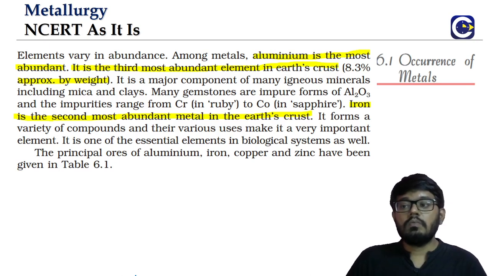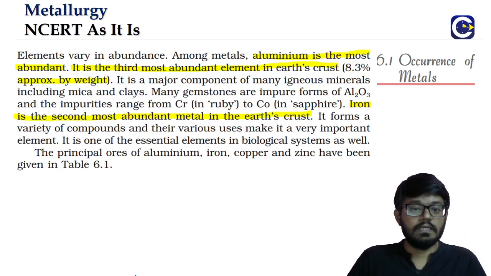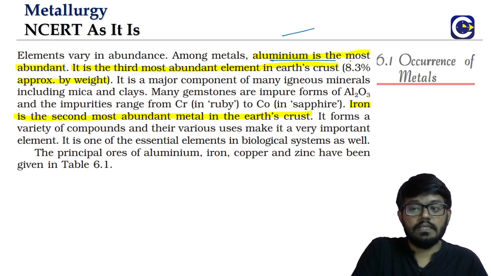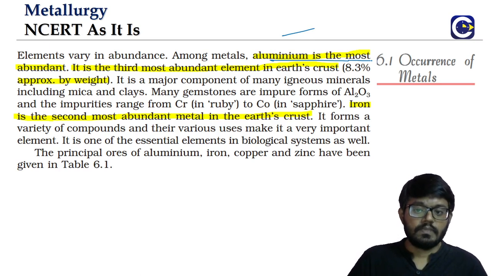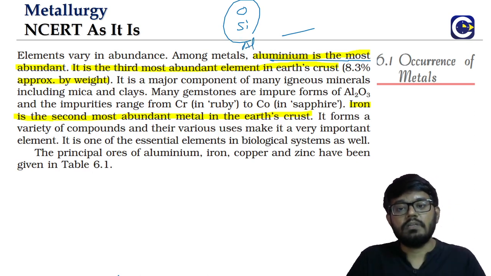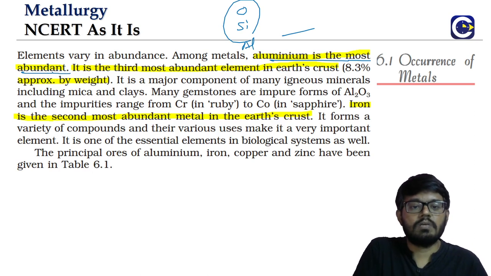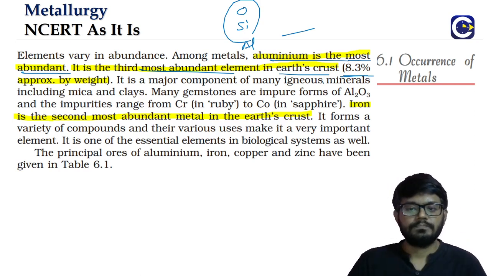Now, talking about the occurrence, we're talking about the availability of these metals in the Earth's crust. Aluminium is the third most abundant element in the Earth's crust. First is oxygen, then silicon. Aluminium comes third, but it is the first among the metals. So aluminium is the most abundant metal. It accounts for 8.3% by weight. I mean, the percentage might not be important, but the order can be important.